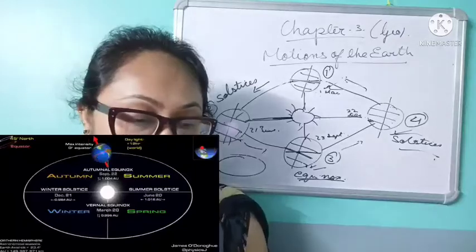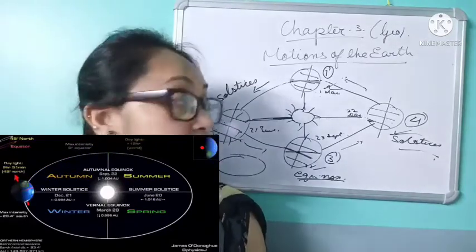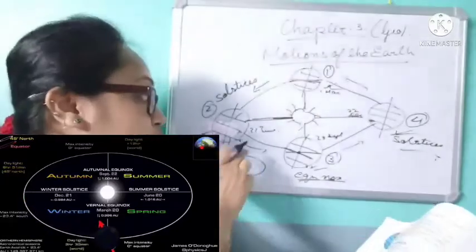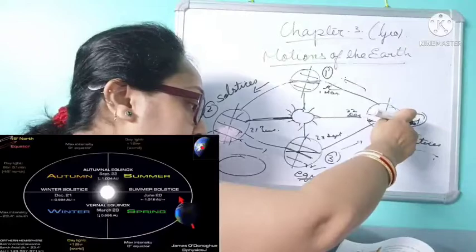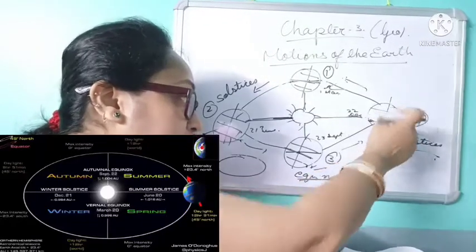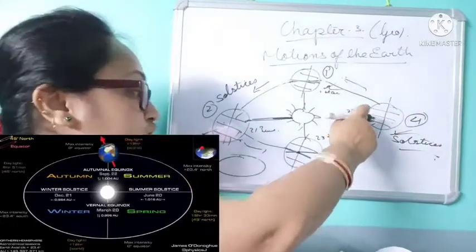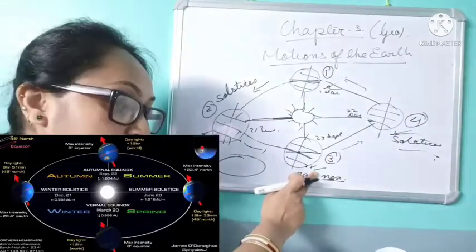In the northern hemisphere, position 2 on the 21st June is called the summer solstice. Then position number 4, that is 22nd December, is the winter solstice. Then position number 3 on 23rd September is the autumn equinox.